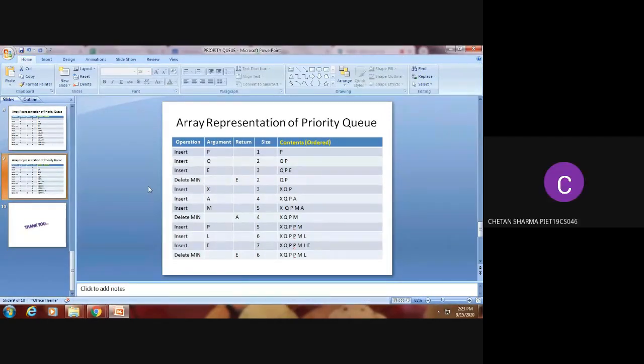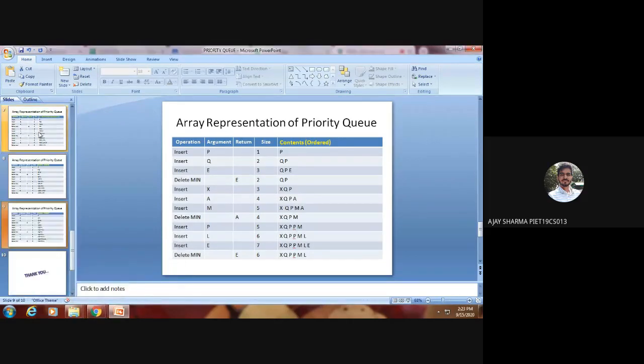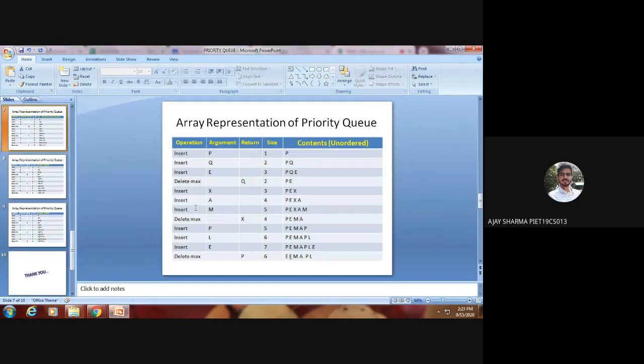Sir, in the unordered list, will you open it, please? The last operation, sir. Why are there two keys? Yes, there are two P's. We need to delete the max, sir. So the maximum element is P now.